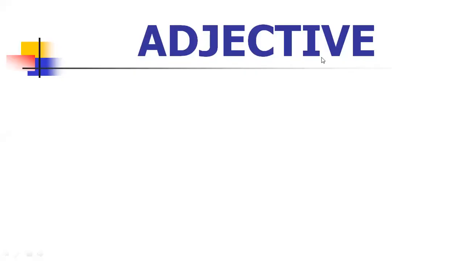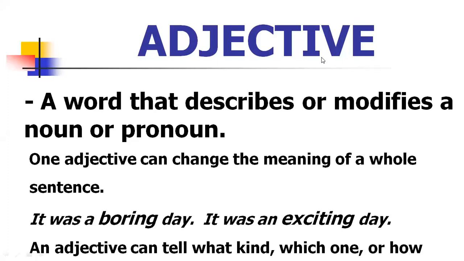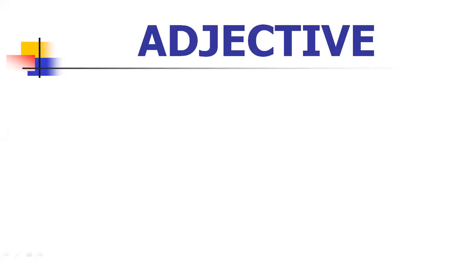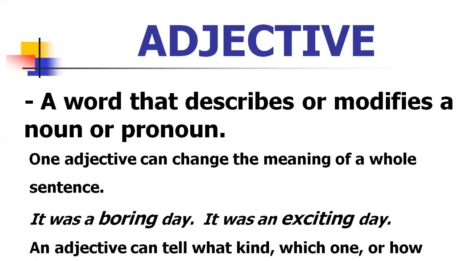Let's start with adjectives. So what is an adjective? An adjective is a word that describes or modifies a noun or pronoun. An adjective is a word that describes what? A noun or pronoun. So it is a descriptive word.